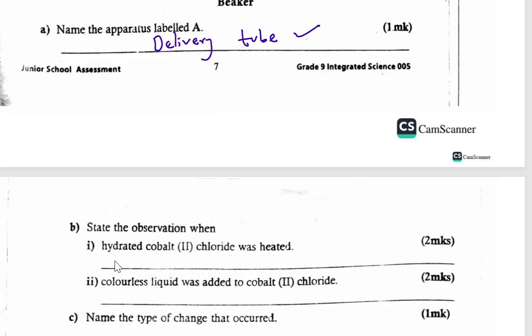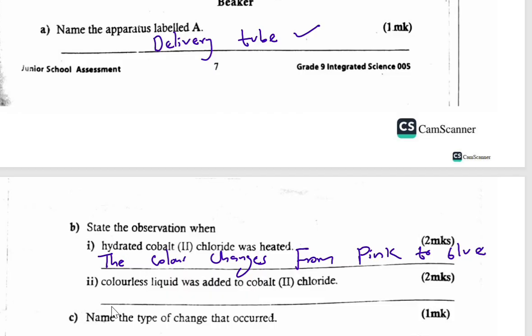from, so hydrated cobalt 2 chloride is pink in color. So it is pink, from pink, and then when you heat, changes to blue. So when you heat, the color changes from pink to blue. So that is the observation. So on heating, the color changed from pink to blue, or the color changes from pink to blue.